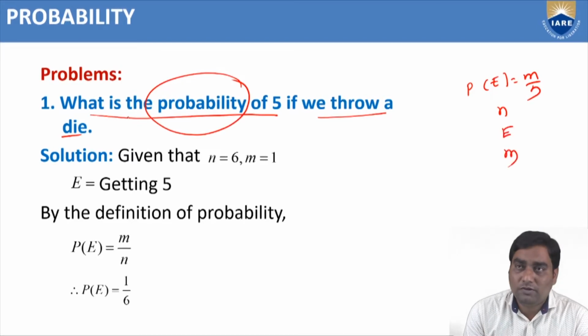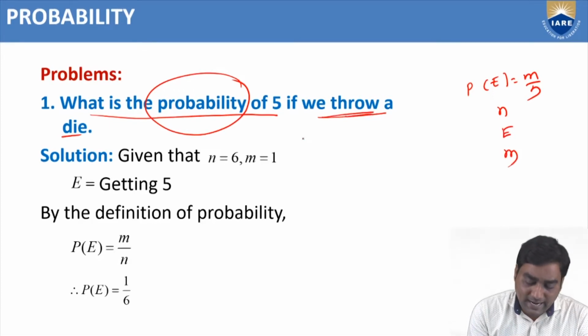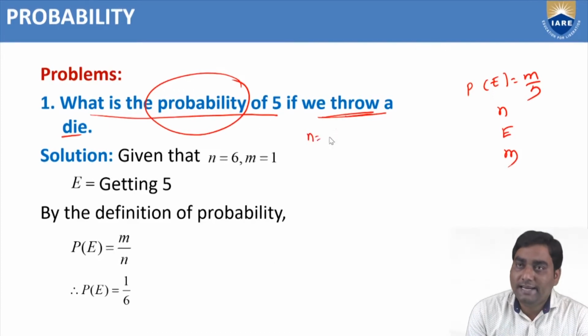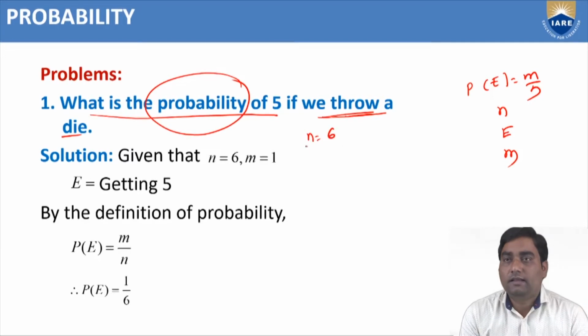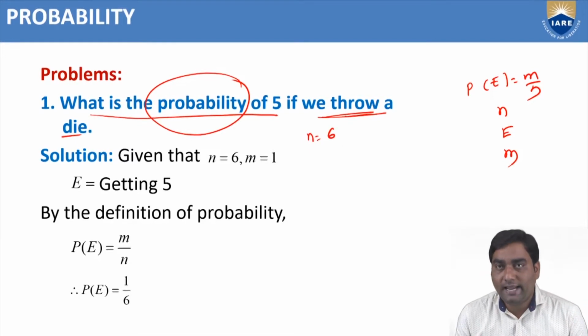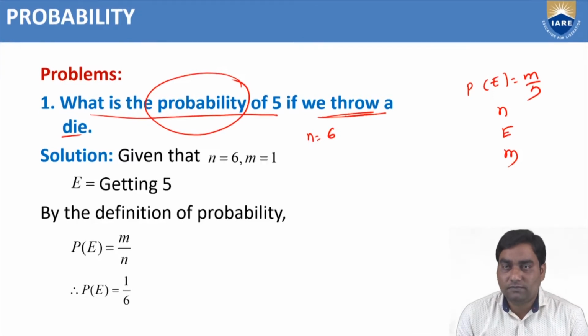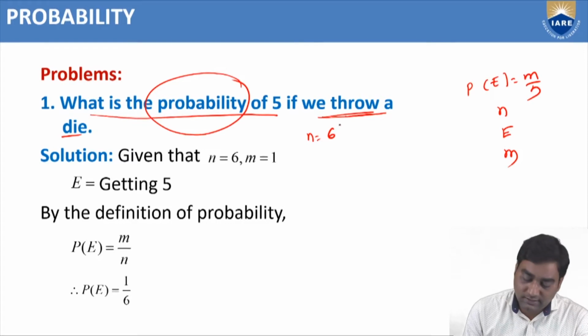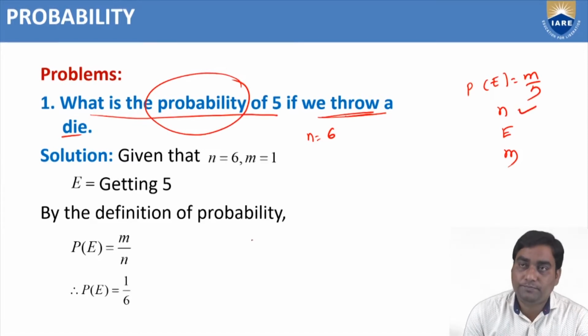In this problem, what is n? Throwing a die, n equals 6. That means if we throw a die, the faces are 1, 2, 3, 4, 5, 6. The total number of events is 6. So this one we got.